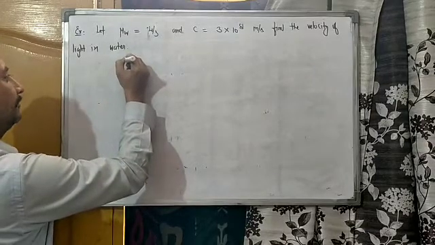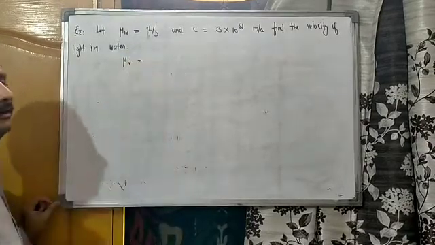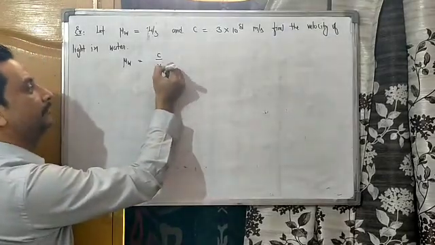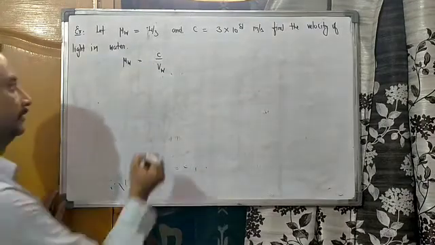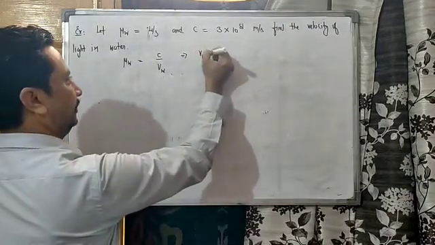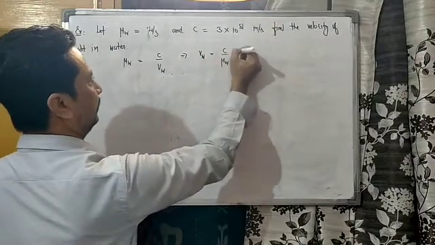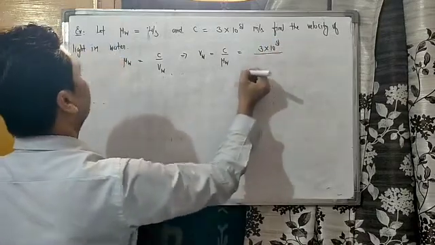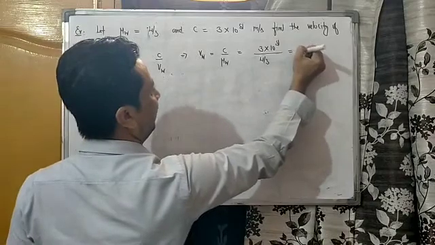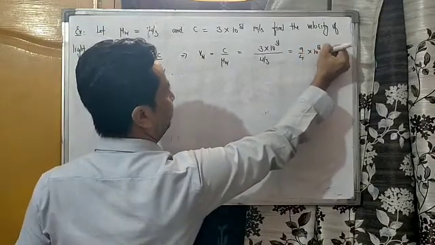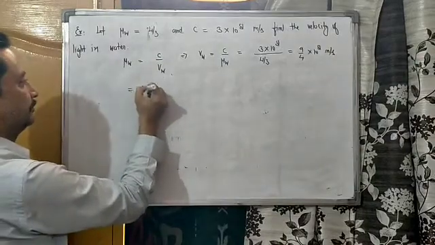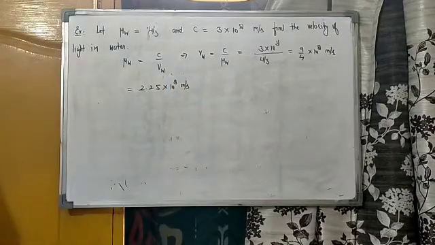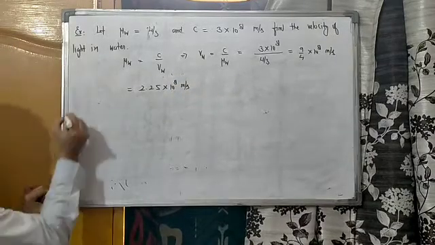So according to the definition, we know that absolute refractive index is the ratio of the velocity of light in vacuum to the velocity of light in medium. We have to calculate V water in this case. So V water is equal to C upon mu W. C is 3 into 10 to the power 8 and mu W is 4 by 3. This is 9 by 4 into 10 to the power 8 meter per second, and this is 2.25 into 10 to the power 8 meter per second. Okay. Now another interesting question.